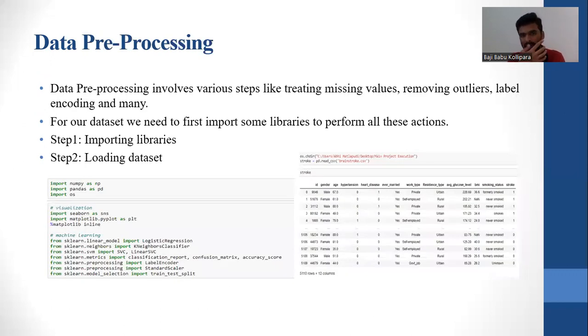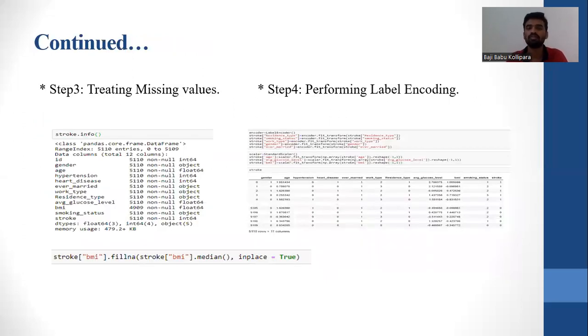The next step is data pre-processing. Data pre-processing involves a lot of steps like treating missing values, removing outliers, label encoding, and many more. For our data set, we need to import some libraries to perform all these actions, like importing libraries, loading the data set, treating missing values, and performing label encoding. We need to implement all these imports to pre-process the data. Otherwise, we can't perform the operations.